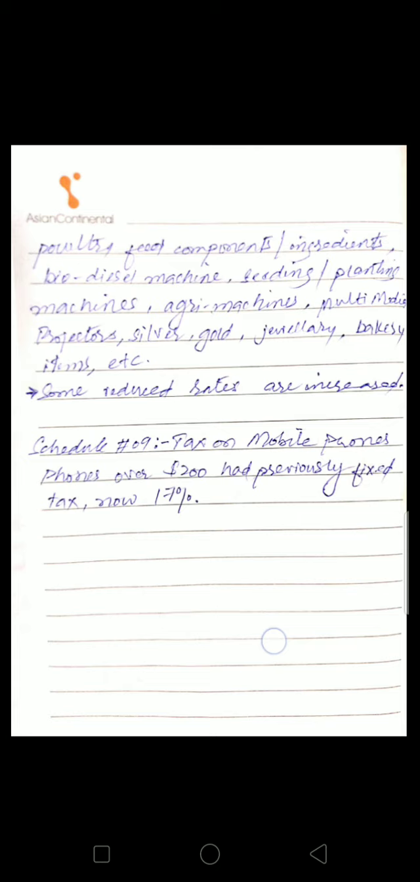Now let's summarize the whole discussion. In Sales Tax Act, the major amendments have been done in schedule number 6, which is related to the exemptions, and section number 13 of Sales Tax Act 1990 is related to the exemptions. There are various exemptions which were previously given. Now they have been withdrawn.